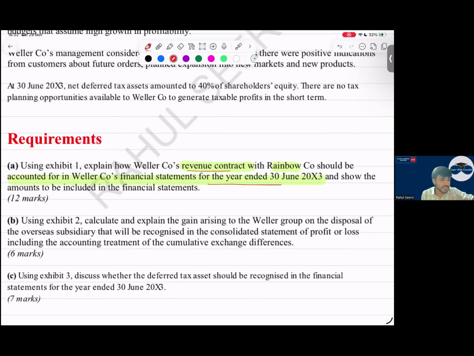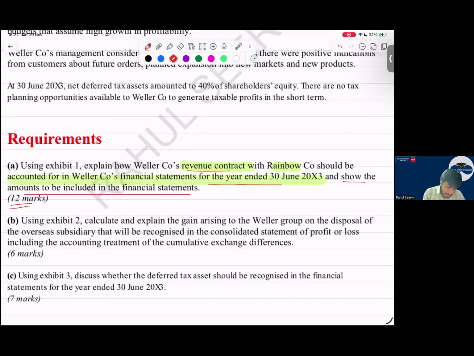Whether it's a single performance obligation, revenues recognized over the period, what is the transaction price, etc. And show amounts to be included in the financial statement. We have to show the amounts that are included in the financial statement for 12 marks. A very easy question and a very easy topic for 12 marks. Understand that if you know the input output method, the calculation of your percentage, then your contract asset and contract liability calculation will be easy.